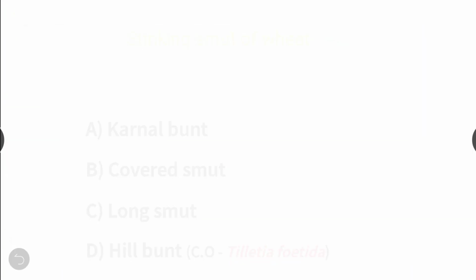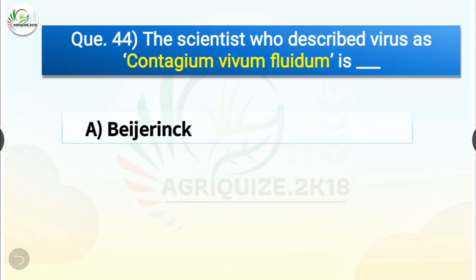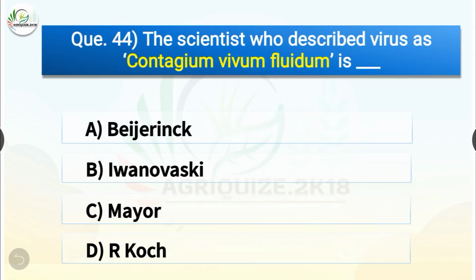Question number 44. The scientist who discovered virus as Contagium vivum fluidum is dash. The options are Beijerinck, Ivanovsky, Mayer or Robert Koch. The correct answer is option A, Beijerinck. So the scientist who discovered virus as Contagium vivum fluidum is Beijerinck.